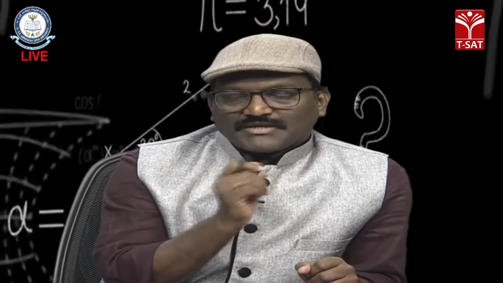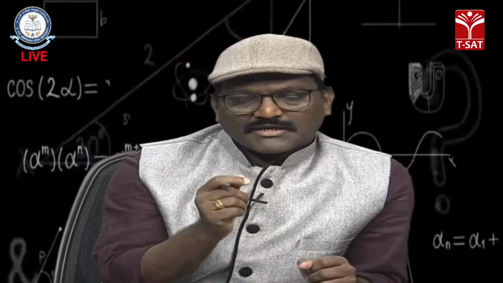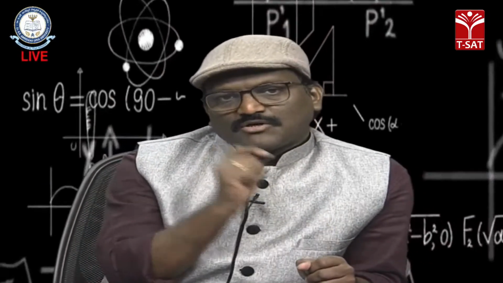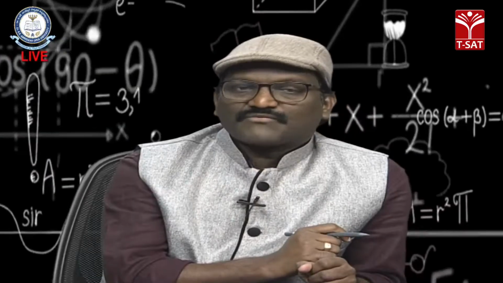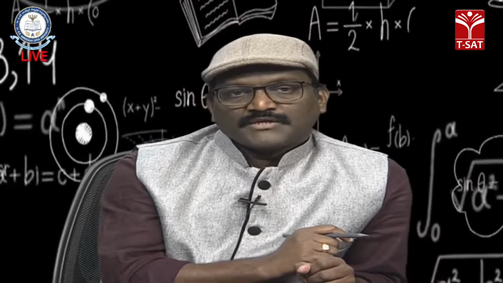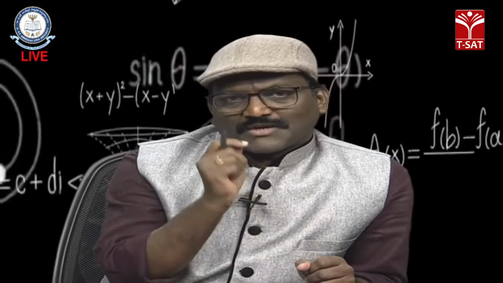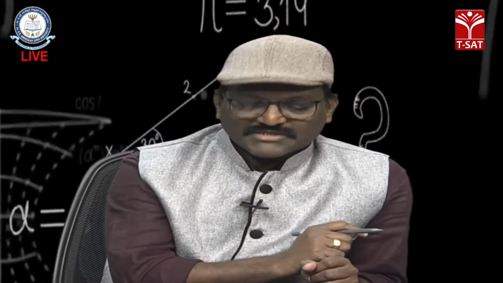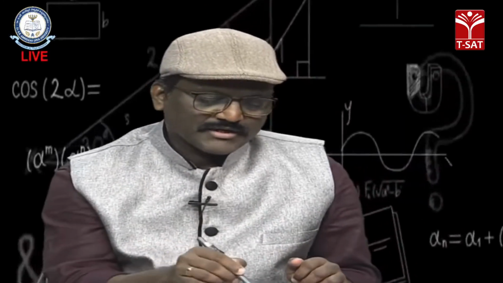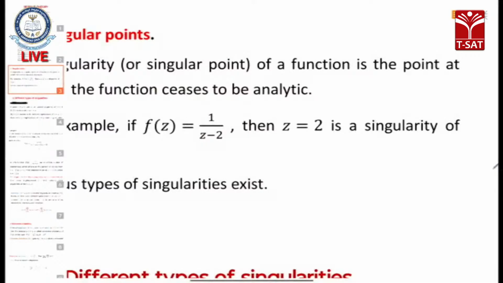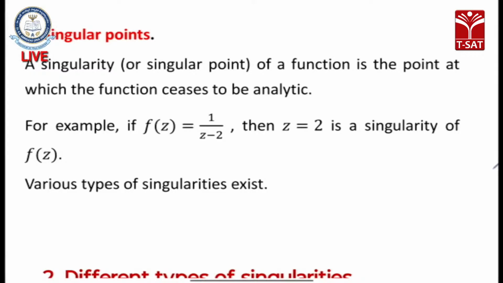When a function is analytic at every point of a domain, the function is called an entire function, analytic everywhere. Now if in that domain there is a point where the function is not analytic, ceases to be analytic, such a point is called a singular point. This is the singular point here. The definition of a singular point is that f of z ceases to be analytic at that point.